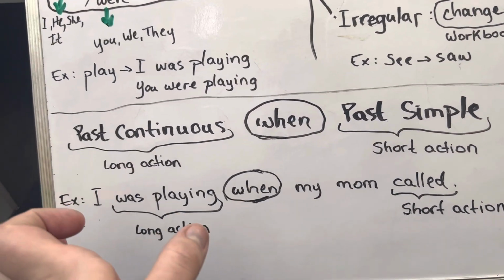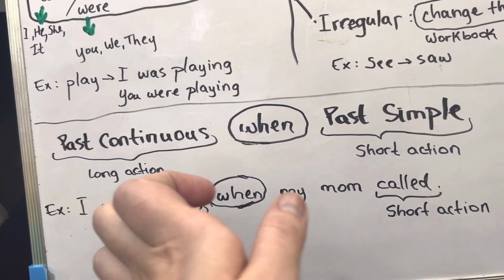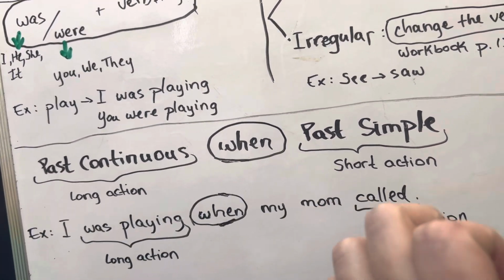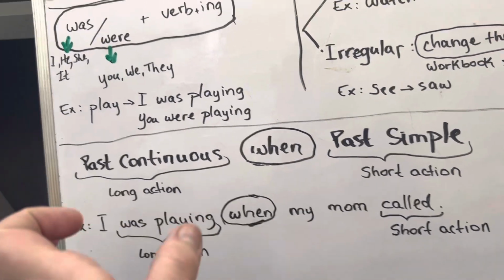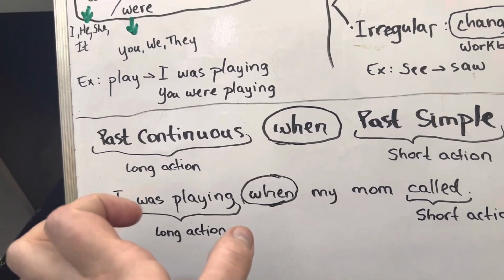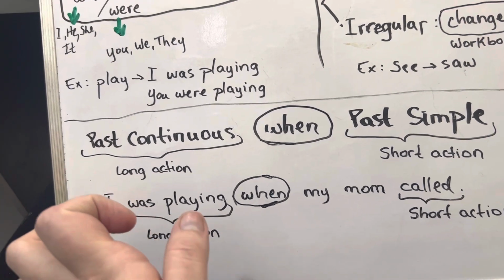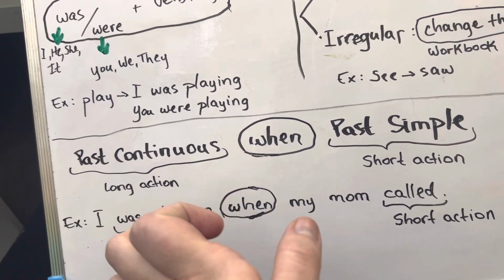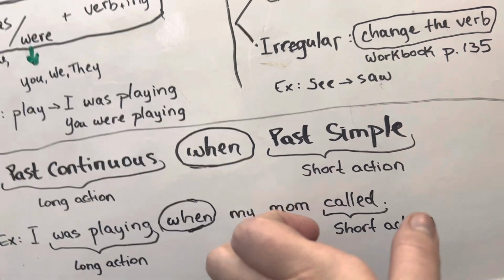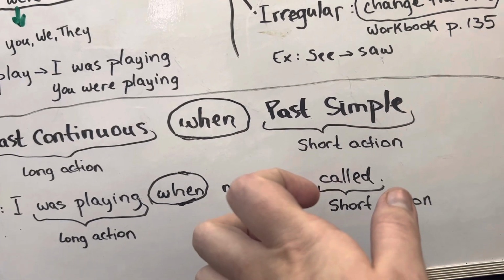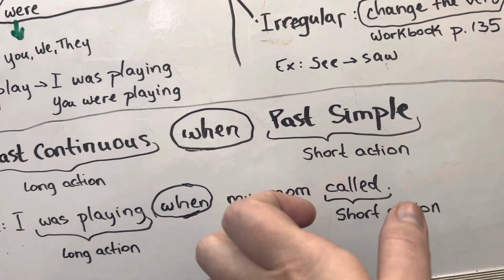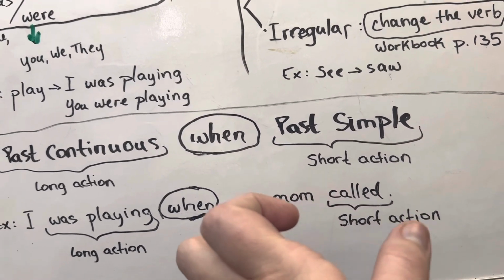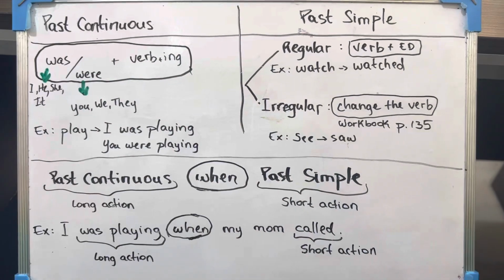For example, if we say I was playing when my mom was calling, this is not correct. You cannot have both of them long actions. You start with the long action, was playing, so was with ing, when something else happened. So in this case, we need to use the past simple. Called or watched or saw or whatever past simple you want to use, whatever example you want to use. Thank you.